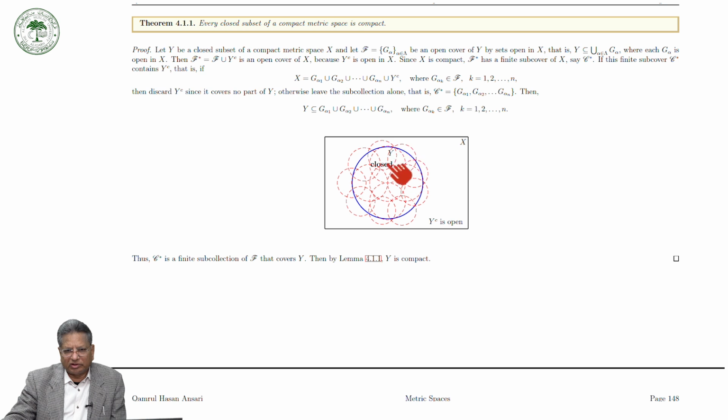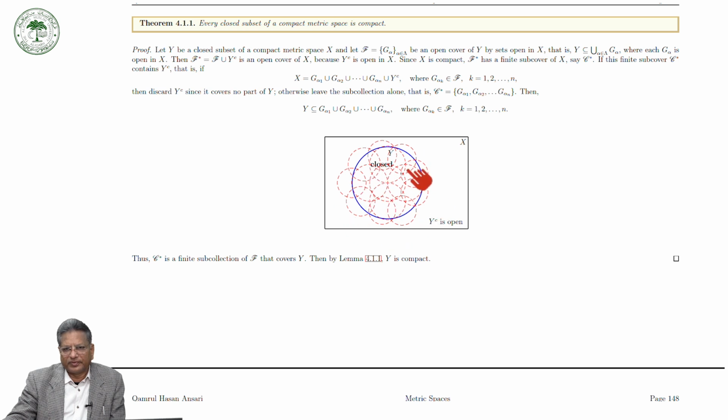Here these dotted circles are the open sets in X. Then you take the collection of all these dotted sets, which is equal to F, which is equal to G alpha. So this is your G1, G2, G3 and so on.